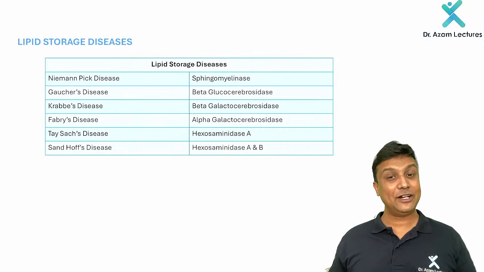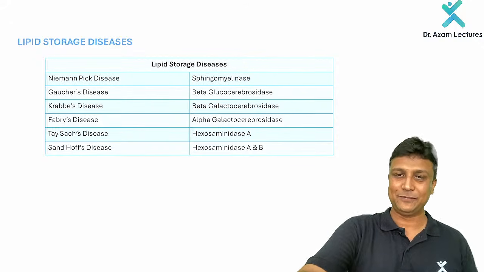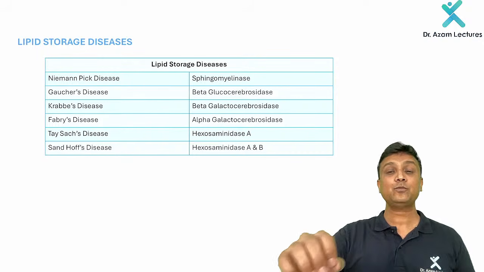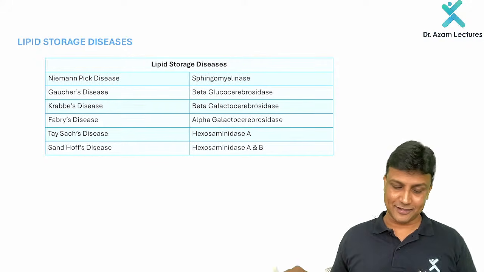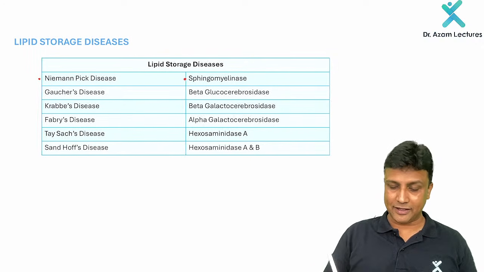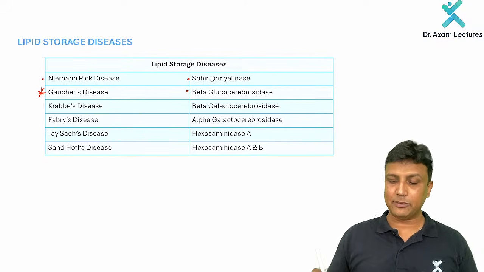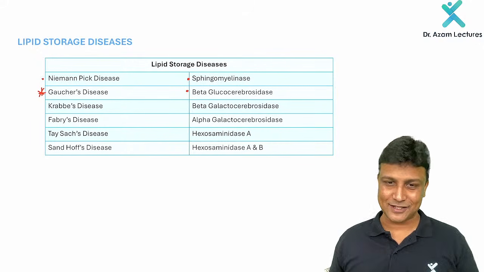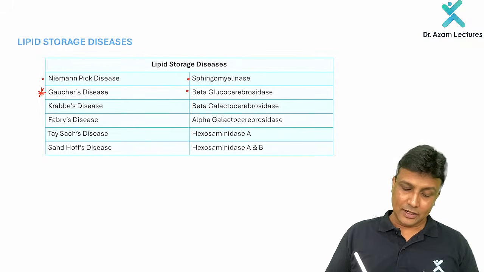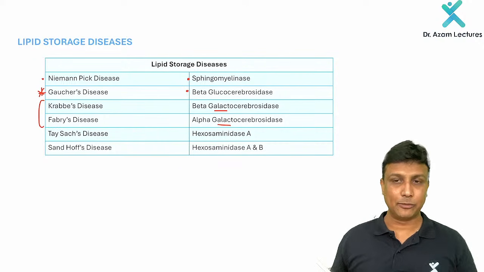As I told you, in every topic, I am telling you about the clinical correlations. In the lipids topic, questions will be coming from where? The lipid storage diseases. In Niemann-Pick disease, what is the enzyme deficient? Sphingomyelinase. Similarly, the very important one, Gaucher's disease, the enzyme deficient will be beta glucosidase, or the complete name will be beta glucocerebrosidase. And in Krabbe's and Fabry's disease, you can clearly see here, it is galactocerebrosidase.